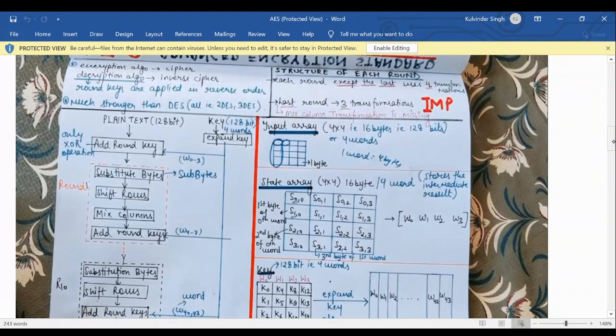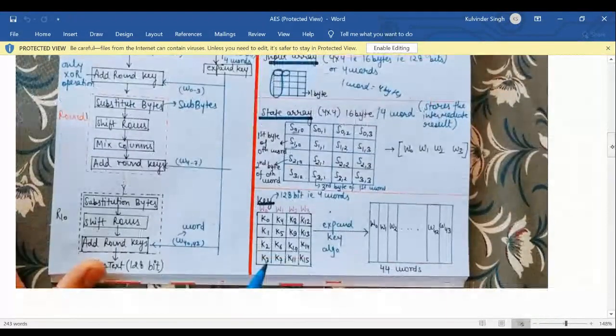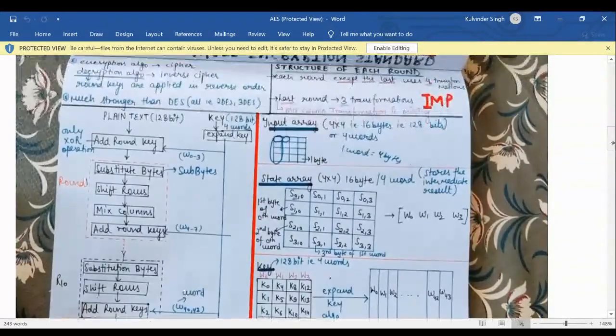So this is what is going on inside each round. This is the only thing you need to know. In AES, like in DES, you must know what is going on inside the round, how the actual structure of AES is working, and what kind of transformations are going on.